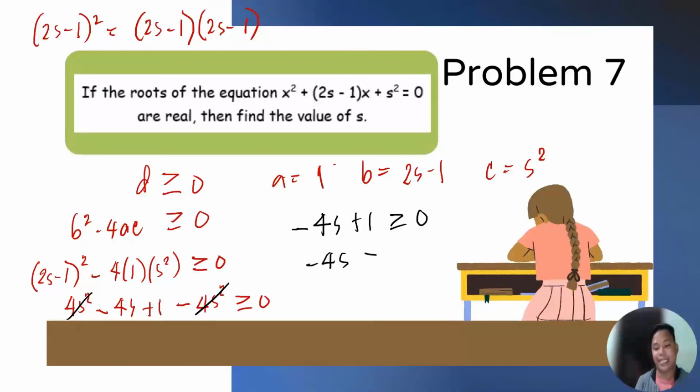Negative 4s is greater than or equal to negative 1. So, from the left po, yung positive 1, nilipat natin sa right, naging negative 1. Then, divided by negative 4, both sides to solve for s. So, cancel po yung negative 4. S is less than or equal to positive 1/4. Bakit po naging less than? Kasi po, nag-divide po tayo ng negative both sides. At iyon po yung rule or property ng inequality po natin. Na kapag nag-divide po tayo both sides by a negative value, the inequality symbol will be reversed.